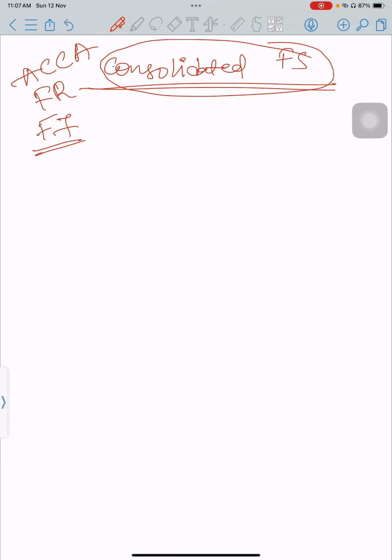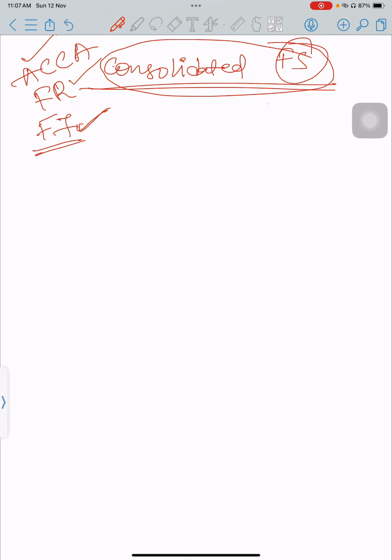So, this is from the viewpoint of ACCA, subject FR Financial Reporting, F7 paper. Now, the chapter name is Consolidated Financial Statements. First of all, what do you mean by consolidated financial statements? We know the meaning of financial statements. These are the summary or the records of one entity or a company regarding financial information.